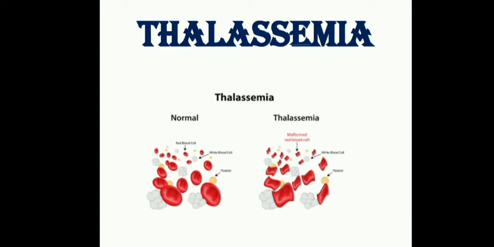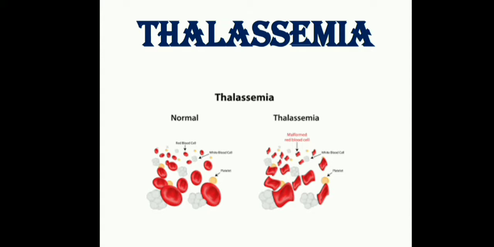Here the hemoglobin has alpha and beta chains. Because of some defect in these alpha and beta chains, the structural production is not proper, so the blood does not have proper oxygen carrying capacity in children who suffer with this thalassemia.